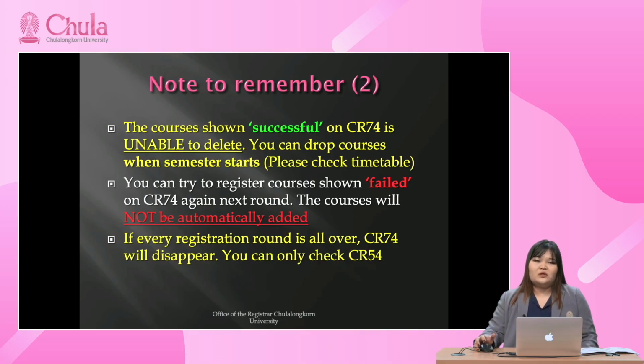Also, if you want to change the section of a course that is already successful, you can change the section like what I have briefly introduced, and you can try to register the course that shows fail again next round. And when every registration round is over, CR74 will disappear, and you can only check CR54.